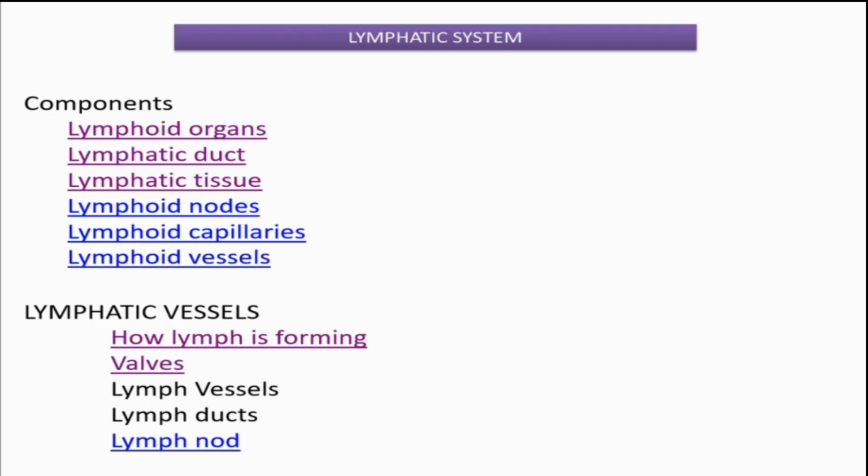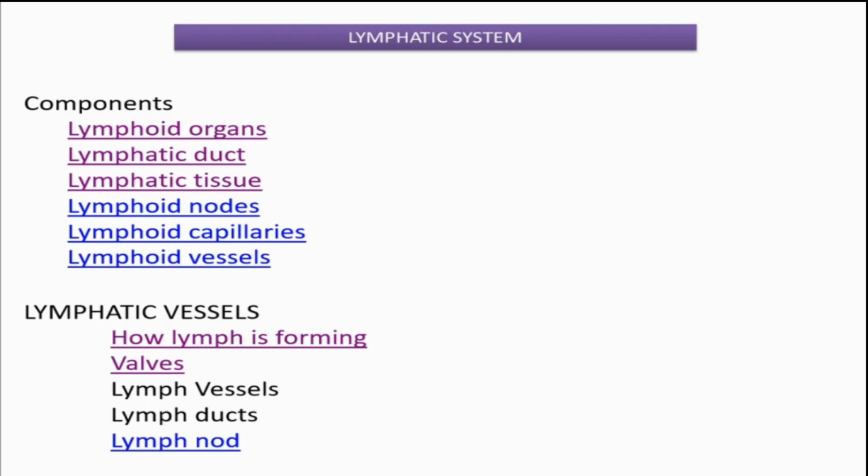Vessels unite to form ducts, and ducts are of two types. Two types means two branches, for the right side and the left side. Right lymphatic duct is there, and also left thoracic duct is there. Once more, right lymphatic duct and left thoracic duct.